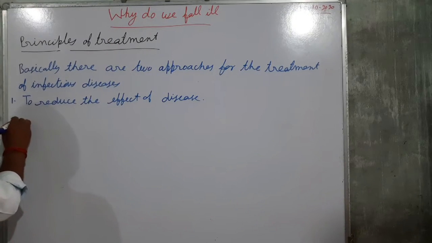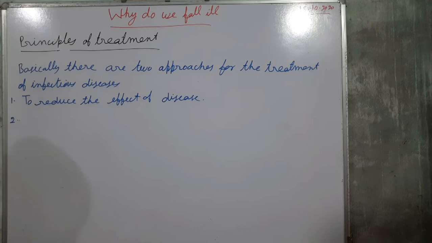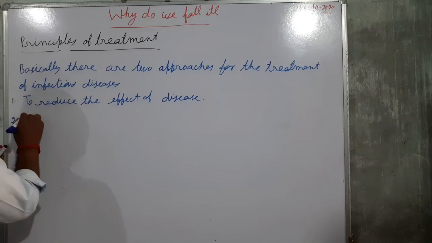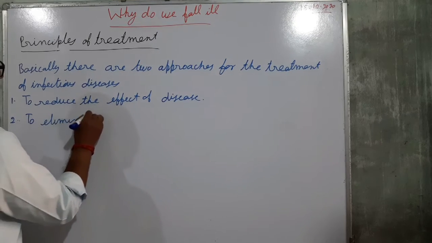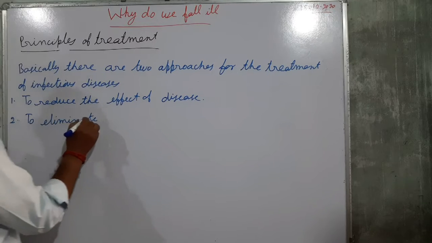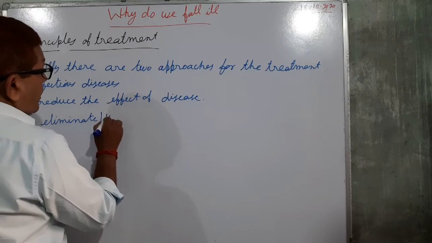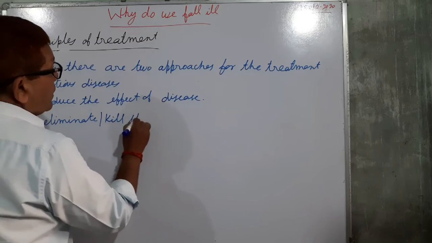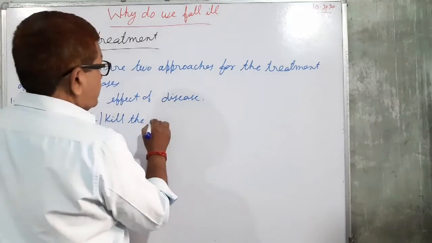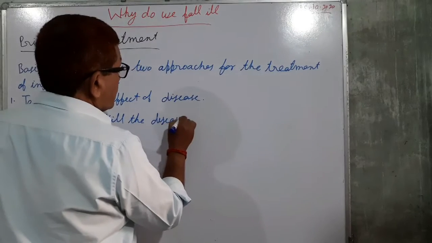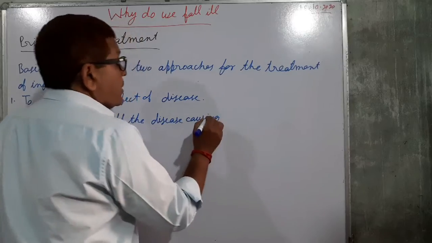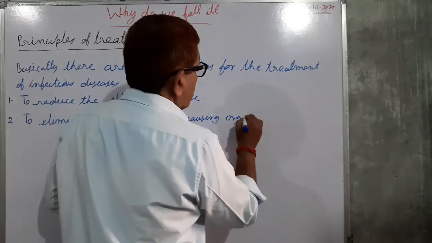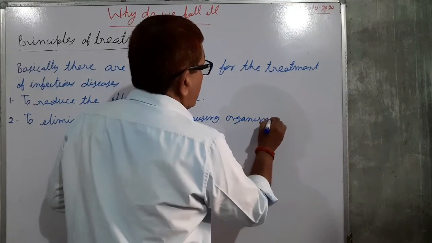And second approach, to eliminate or kill the disease causing organism.